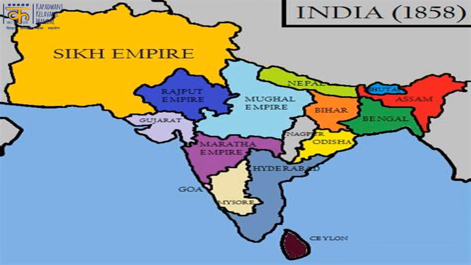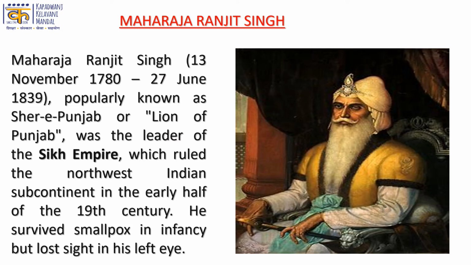After finalizing the subsidiary alliance treaties with Mysore, Nizam of Hyderabad and Maratha chieftains, the British moved towards northern part of India. They entered into the Treaty of Friendship with Nepal, sensing a threat from it. They fought many battles to secure the frontiers. Friendly relations with the Sikh king Maharaja Ranjit Singh helped them to win the battle with the Afghans and establish their rule in Sindh.